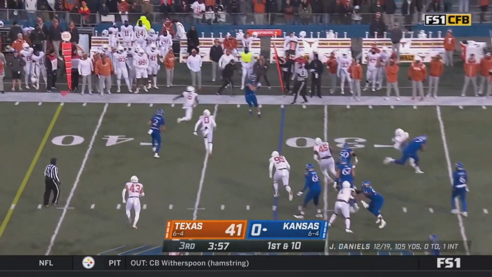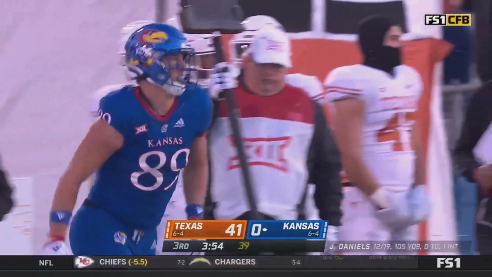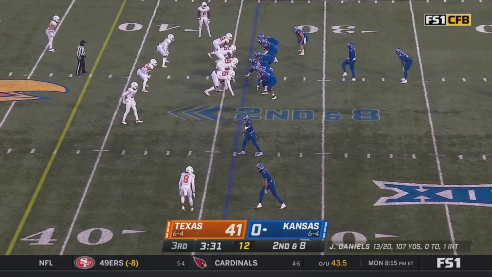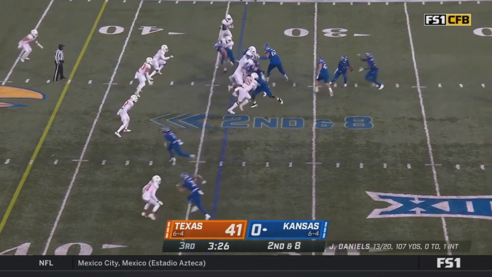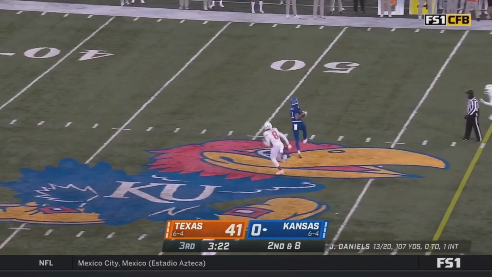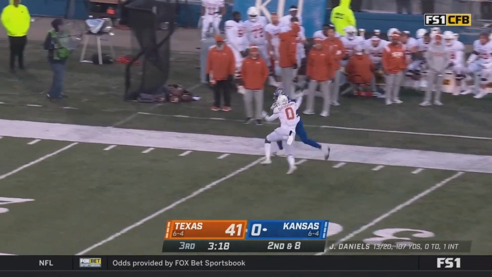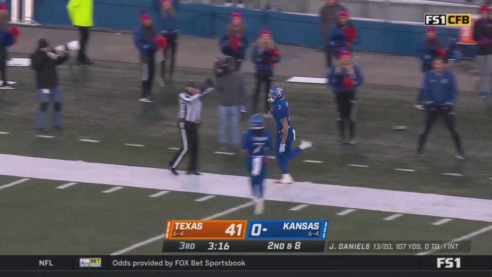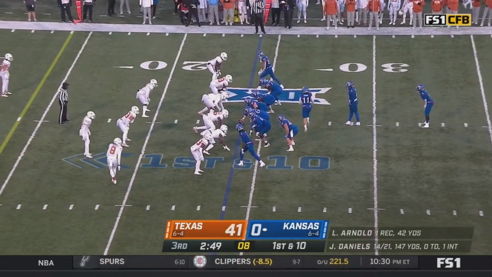Take it to Morrison and get it to Fairchild, who was quickly chopped down out of bounds by Ryan Watts in the backfield. He and Kai Thomas have been in there since Neal got somewhat banged up. He did return, but maybe being cautious with their star running back. Oh, Daniels takes another shot and delivers right over the middle. Lawrence Arnold, and he'll take it all the way out of bounds. With the stiff arm of Terrence Brooks.